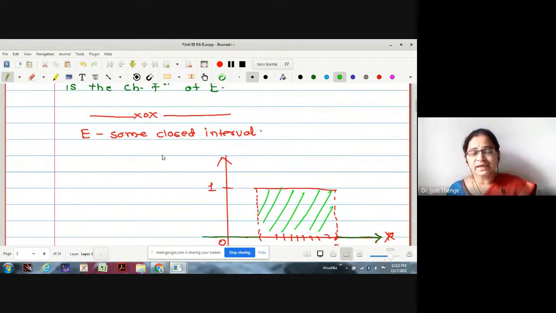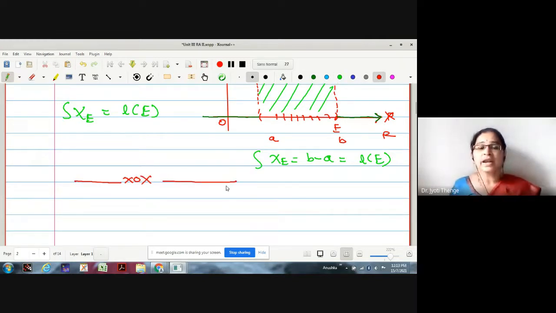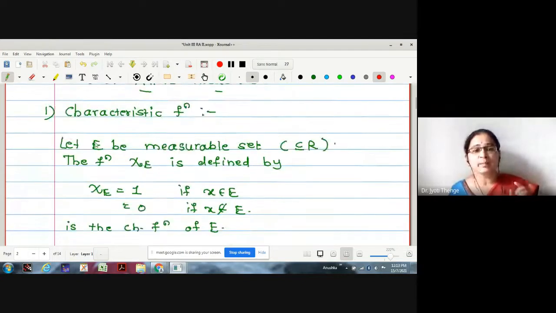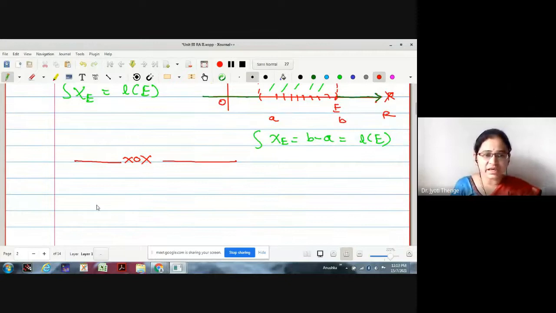Therefore, if we assume for the time being that E is some closed interval, then the integration of this characteristic function is given by the length of the corresponding interval. Now, if I replace E by any arbitrary measurable set, we already know the length function is generalized initially by outer measure and then by Lebesgue measure.